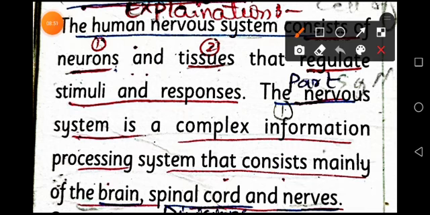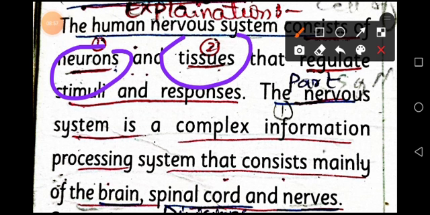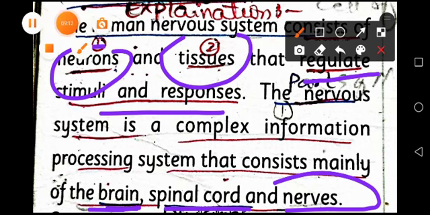Students, what are the cells of the nervous system? The nervous system consists of neurons and tissues. And what is the function of that? That regulates stimuli and responses. And what are the parts of the nervous system? The nervous system mainly consists of three parts, that is brain, spinal cord and nerves.